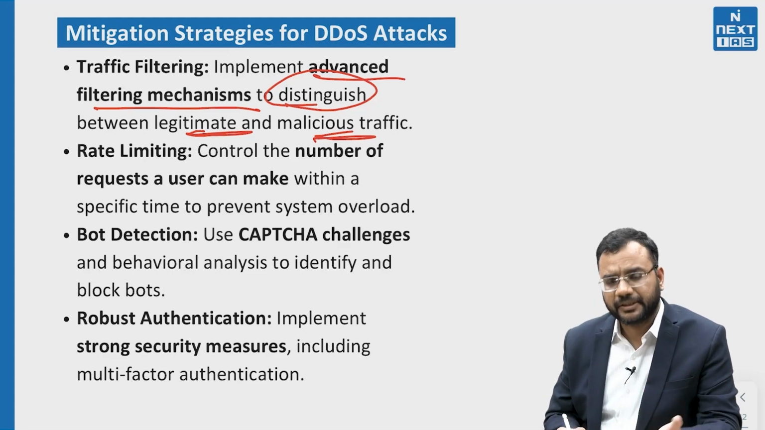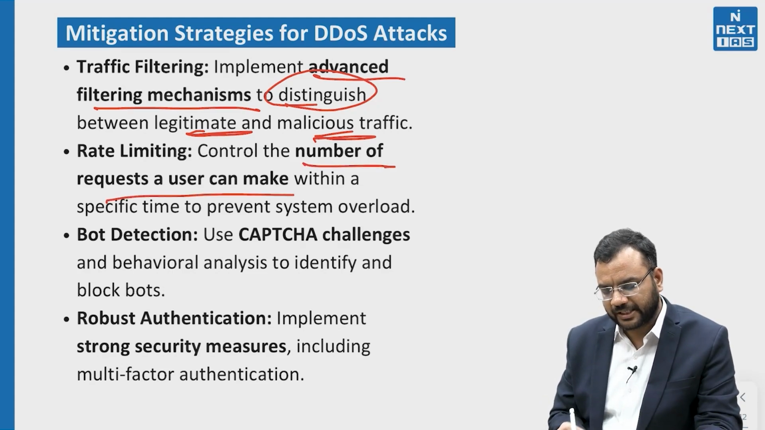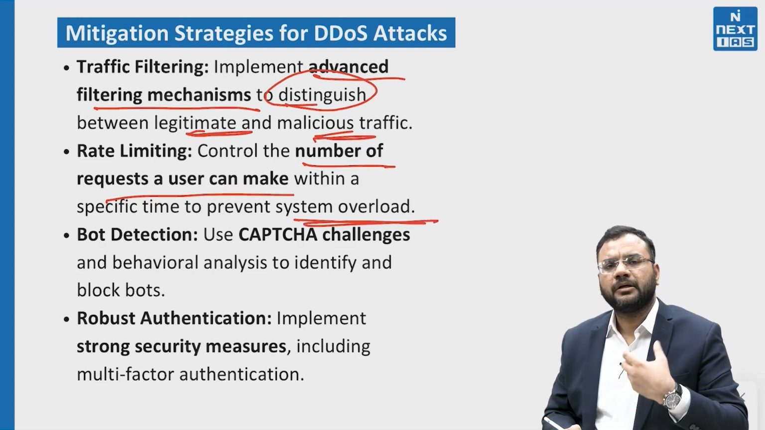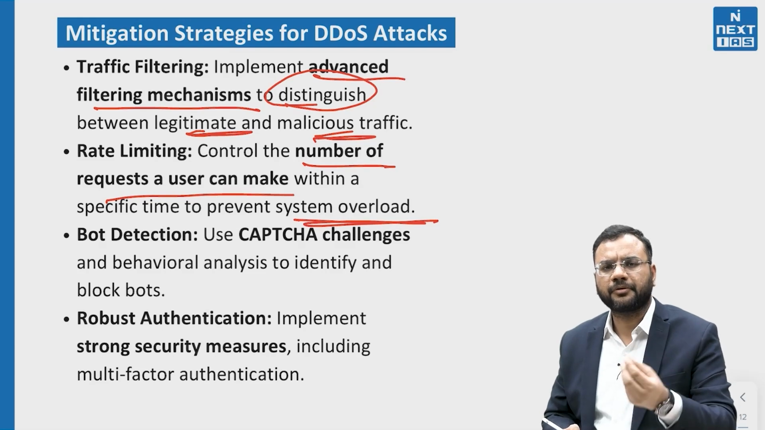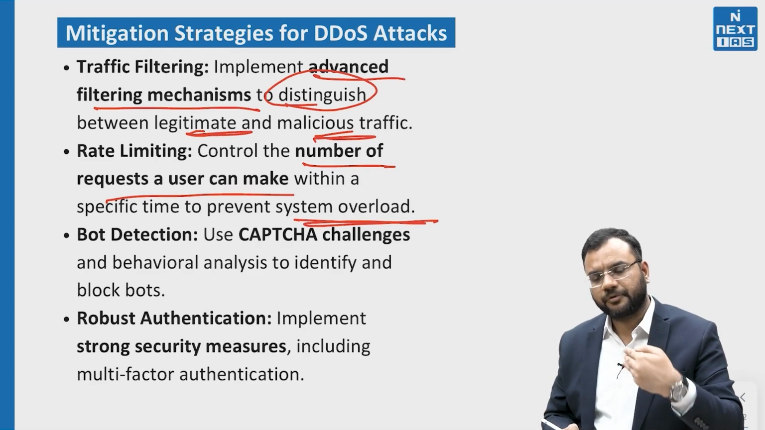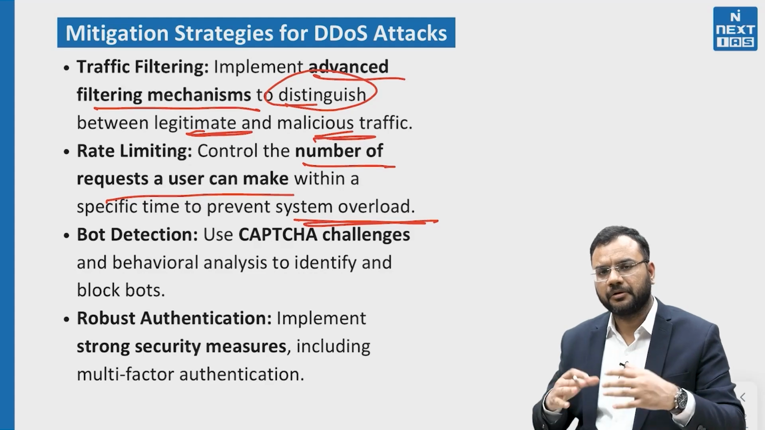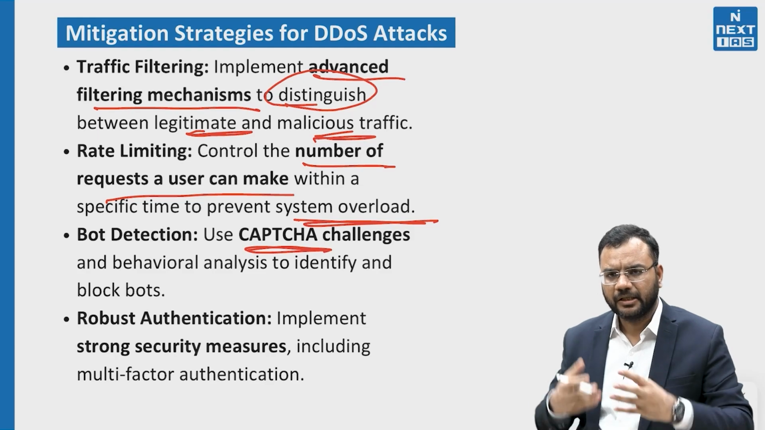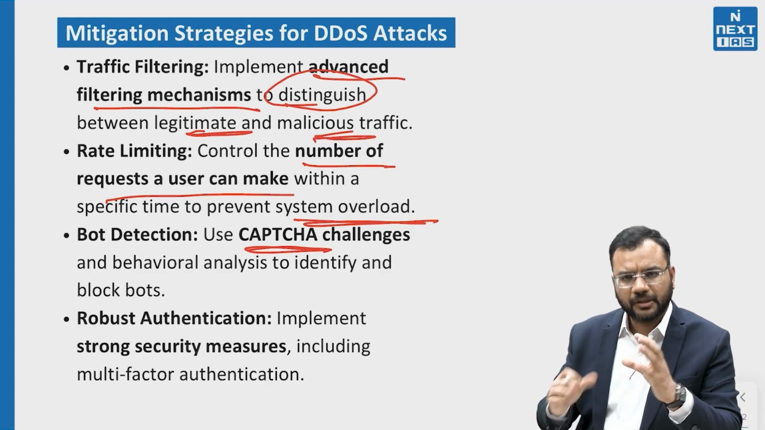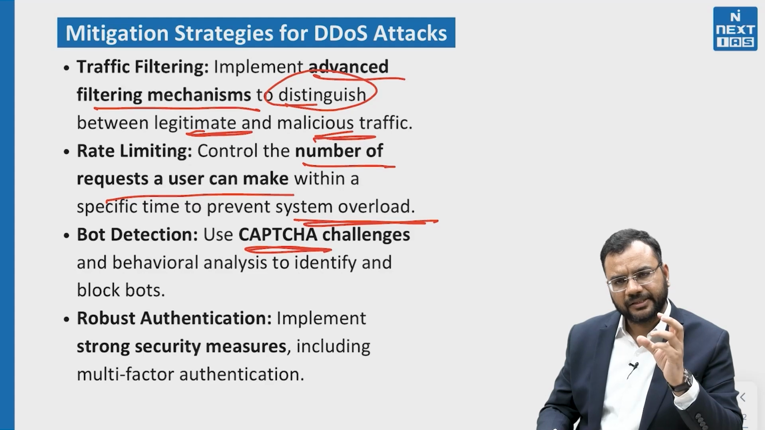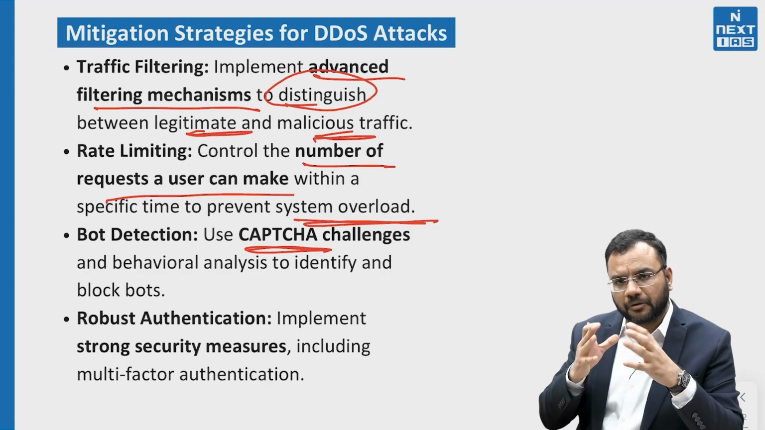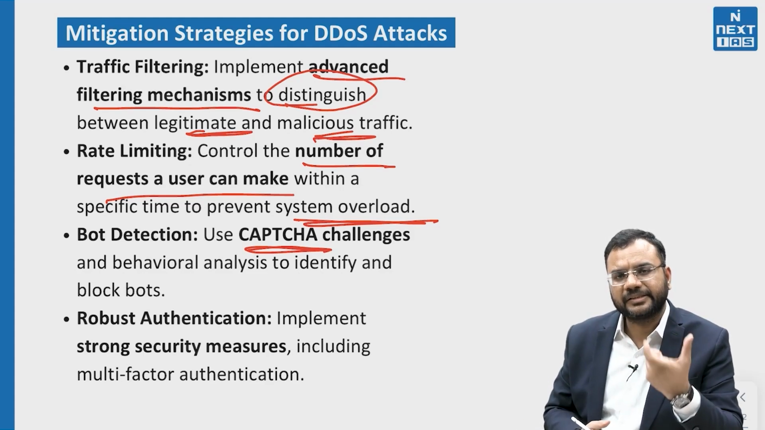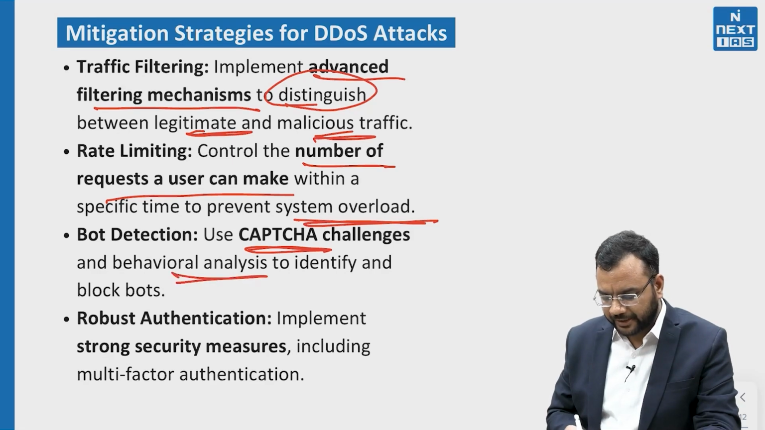Then there is rate limiting, that is the number of requests a user can make within a specific time, to prevent system overload. For example, you cannot request more than only 4 or 5. For example, WhatsApp forwarding is only limited to 5. That is also a type of rate limiting. Bot detection, use CAPTCHA challenges. Whenever we are trying to enter some particular form, there is a CAPTCHA we need to pass. So it also helps determine whether the user is legitimate or not. And behavioral analysis to identify and block bots.